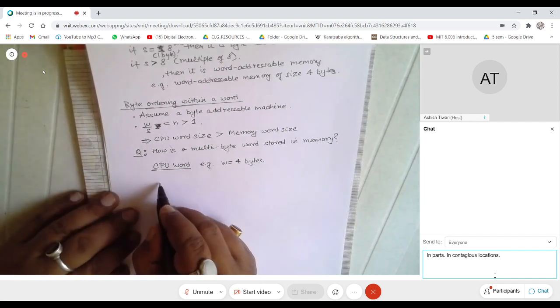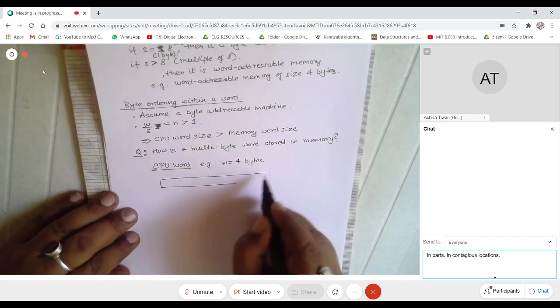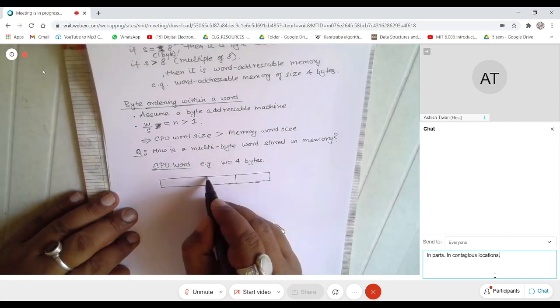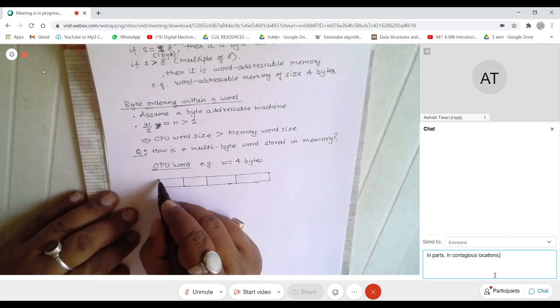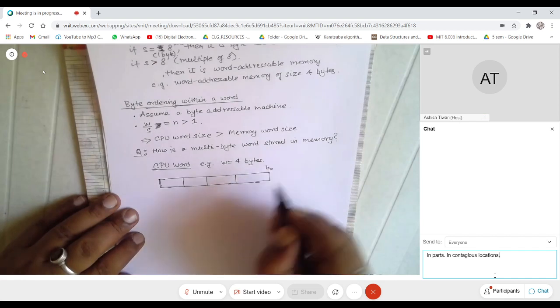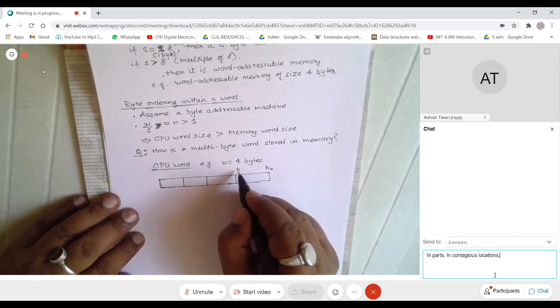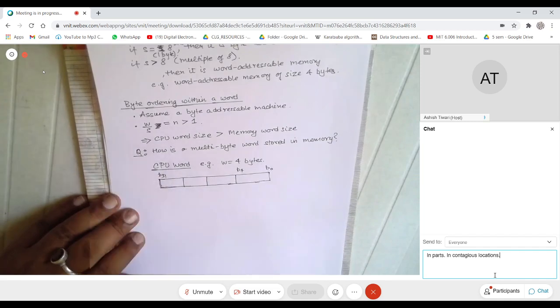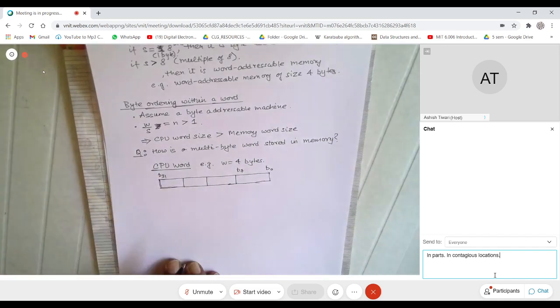If I look at this word, I can break it down into 1, 2, 3, 4 bytes because it is 4 bytes, where the first bit is B0, this would be B7, and the last one would be B31. So you know that these are the bits.